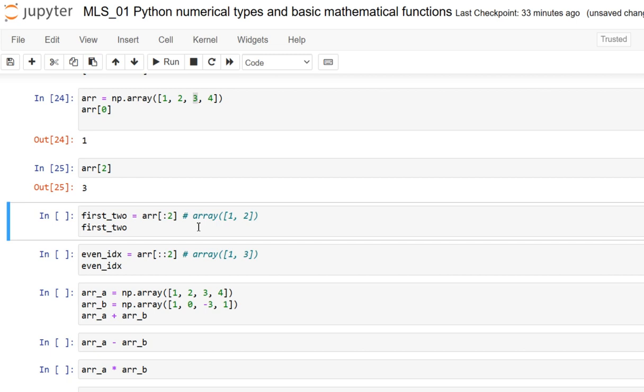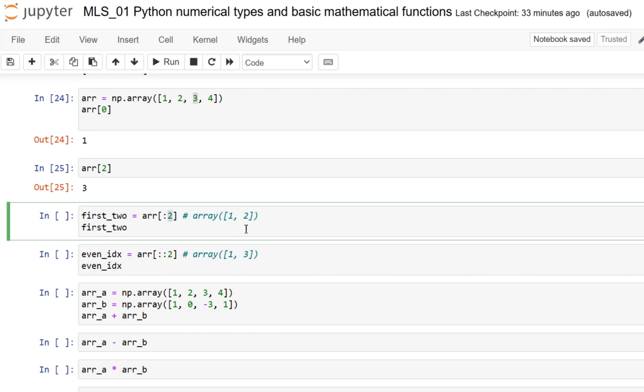Okay, so a slice of an array is again an array containing the elements specified by the slice. Here, for example, we can retrieve an array containing the first two elements, that is from the beginning till the second. It just gives only the 1 and 2. Mainly, the syntax for a slice is start, stop and step.